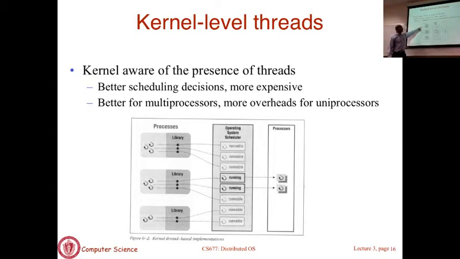So it can say run this thread, not the entire process, and let the library scheduler deal with which thread. That was in the user level. So you can explicitly pick which thread gets to run next. These are cores. So here you can see that this thread is saying running, so that's the one that's run, because the kernel decides which thread from which process is going to be scheduled next on the CPU. Okay, so that's kernel level threads. Basically, threading support is implemented at kernel level. As a result, applications can directly make use of it. You don't have to go fetch a library to deal with it.